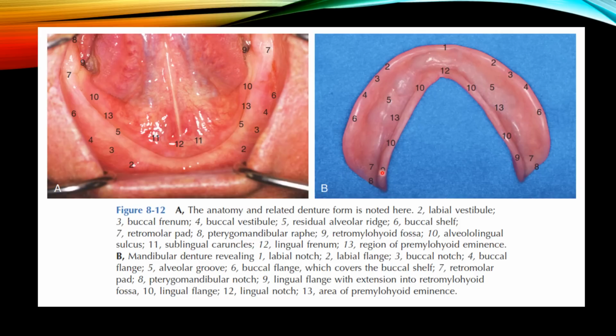Then the sublingual caruncles. Number 12 is the lingual frenum, known in the denture as the lingual notch. And number 13 is the region of premylohyoid eminence, known in the denture as the area of premylohyoid eminence. So that is the comparison of the intraoral anatomic landmarks with the denture.